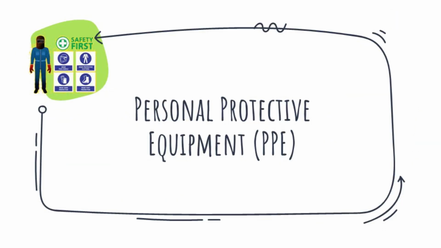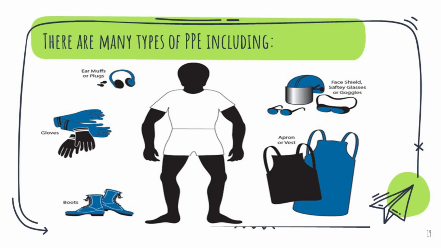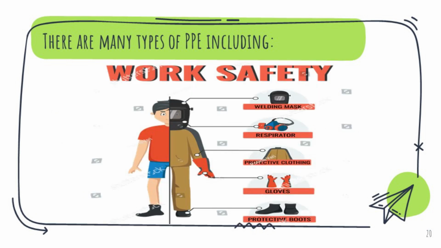Personal protective equipment, PPE. There are many types of PPE including earmuffs or earplugs, gloves, boots, safety shoes, goggles or safety glasses, apron, face shield, protective clothing, respirator, welding mask, gloves, protective boots.